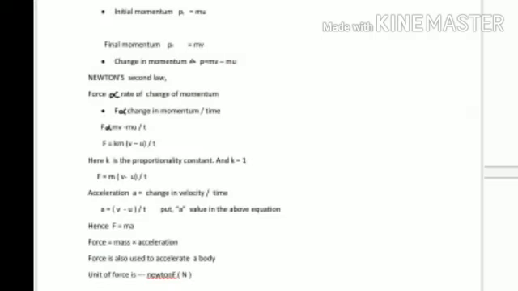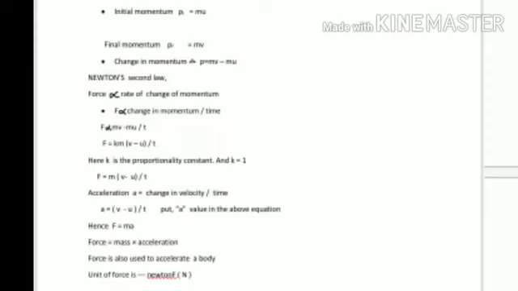What is called momentum? Momentum is denoted by the letter p. The product of mass and velocity gives the value of momentum. So p equals mv. Here we get two velocities. So initial momentum p_i equals mu. Final momentum p_f is mv. Change in momentum, del p, equals mv minus mu.